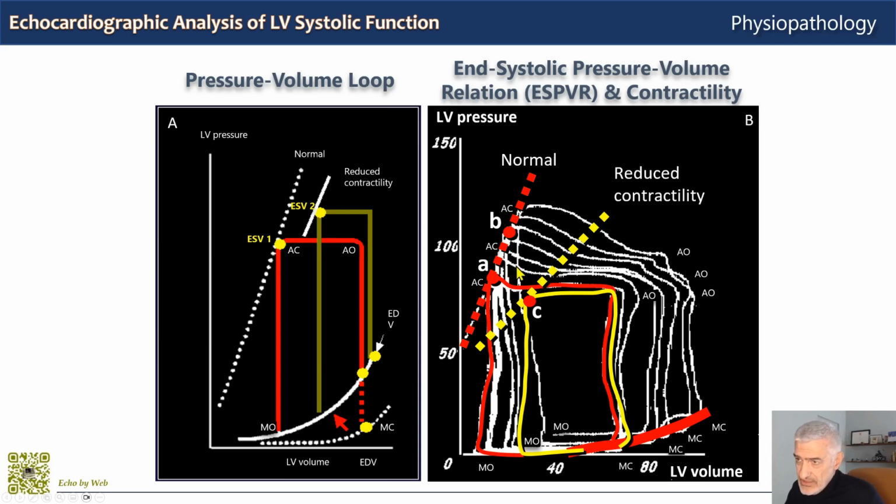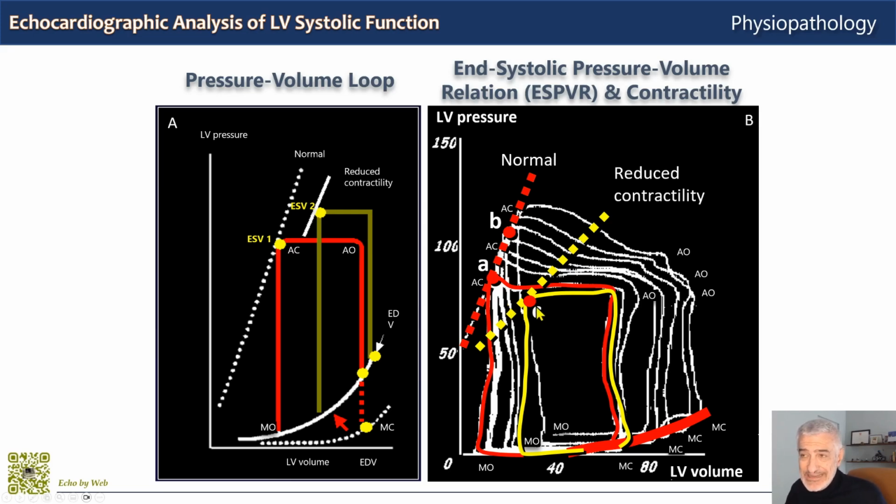So this reduced slope and shifting to the right in this Cartesian plane defines reduced contractility. And this loop here also has a smaller area with a smaller stroke volume.